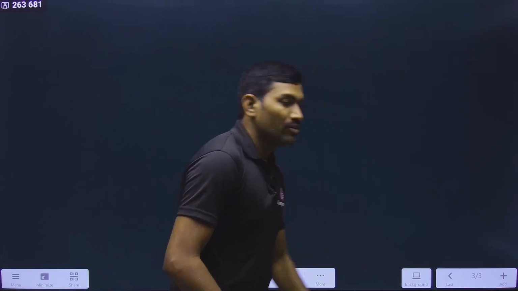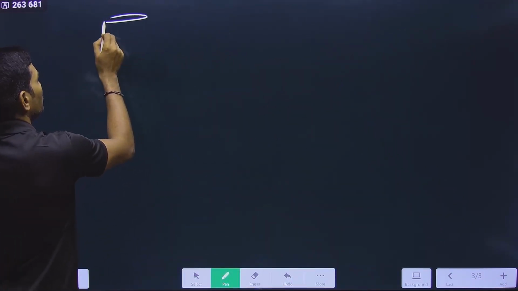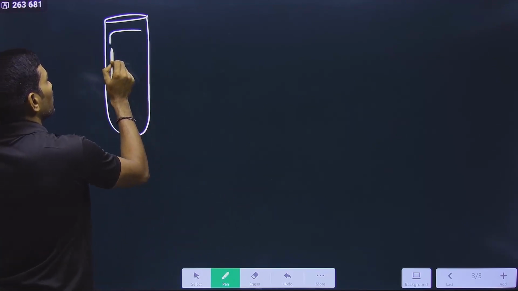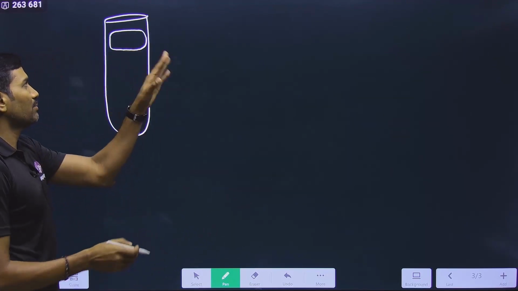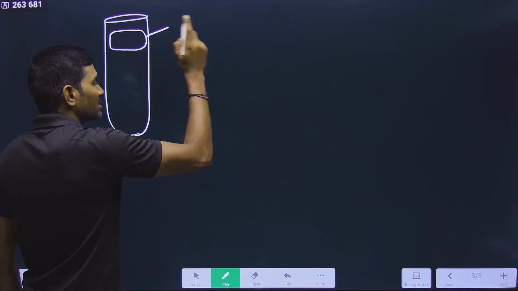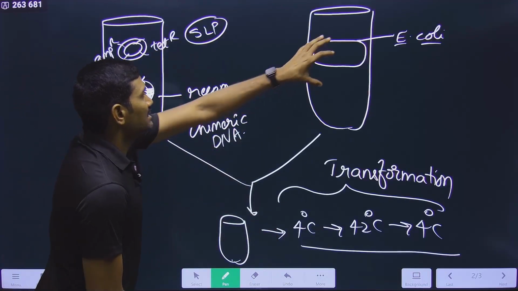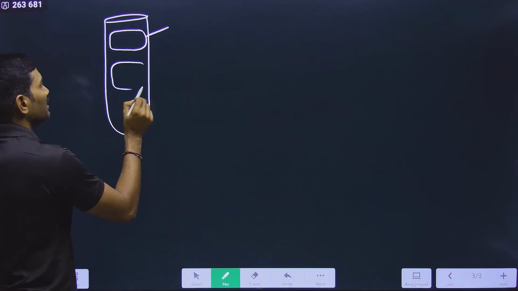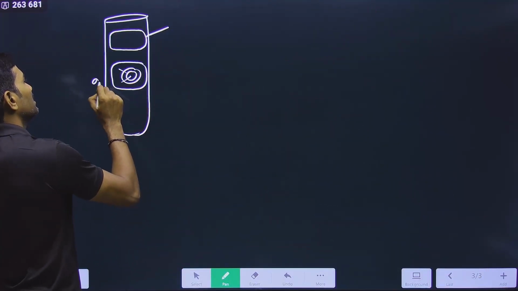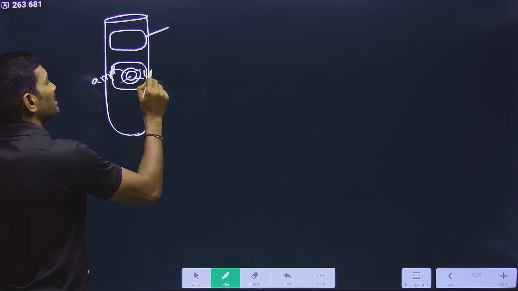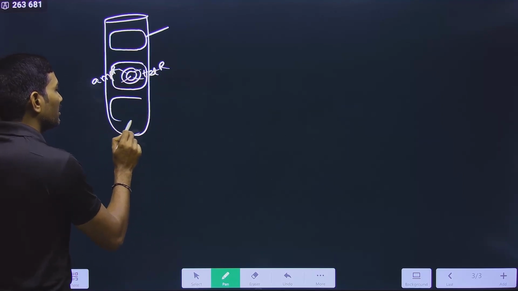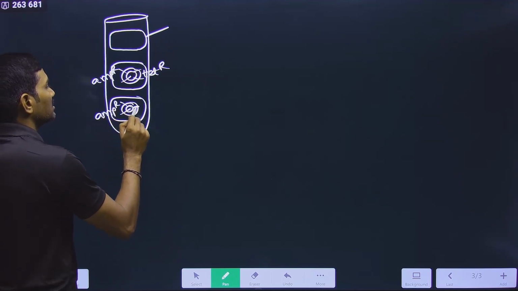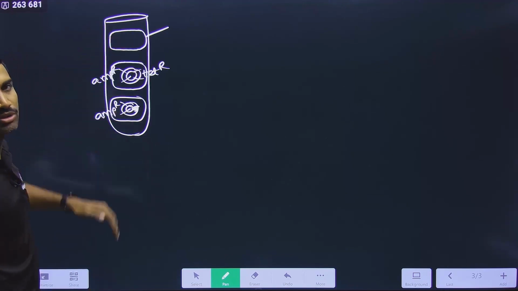So after this step, we will get various possibilities. Observe very carefully. Even after this step, some E. coli do not receive any external DNA, so they are present like this only. Names I will give you separately. Whereas some E. coli will take the self-ligated DNA. Self-ligated means it has ampicillin resistance and tetracycline resistance. Understood or not? Whereas some E. coli receive recombinant DNA, which has only ampicillin resistance. There is no tetracycline resistance. In this way, three possibilities are there.